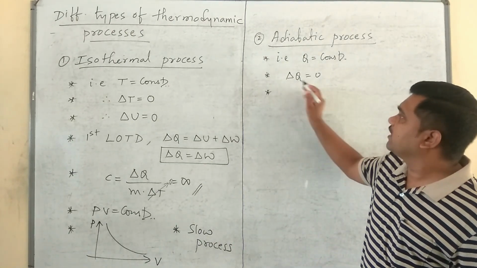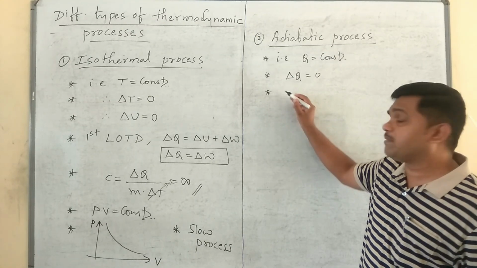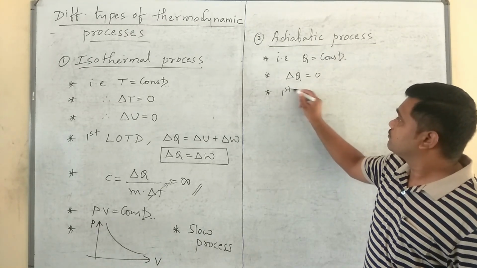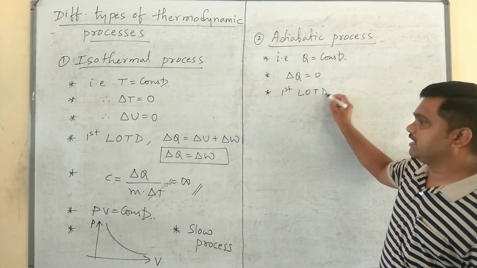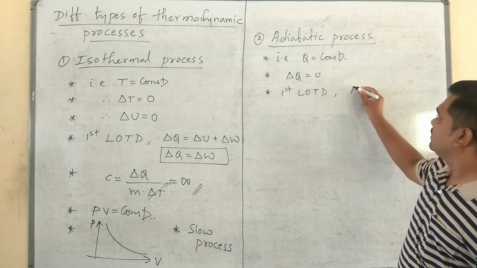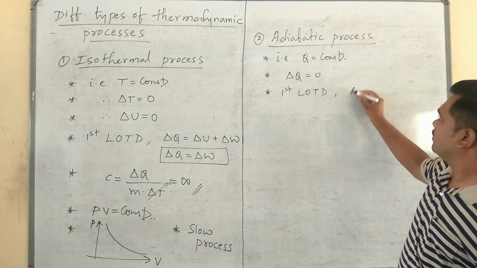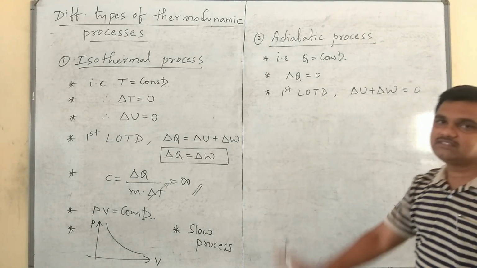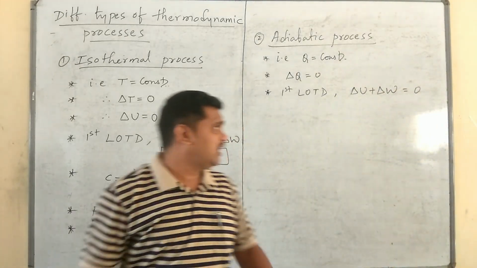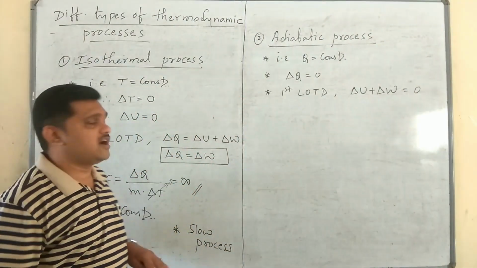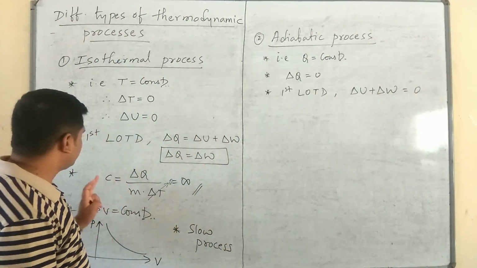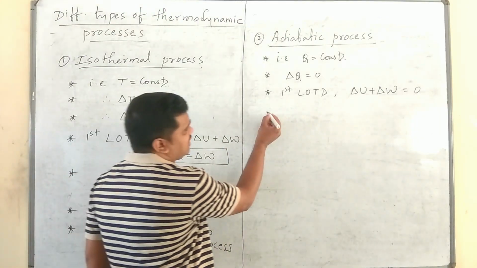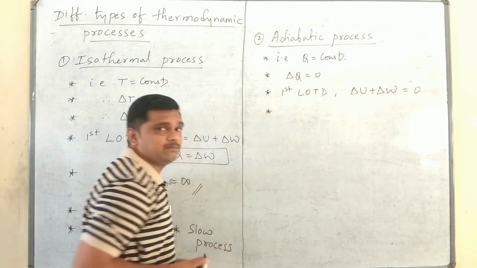Next, the first law of thermodynamics will become delta Q is equal to 0. Therefore, delta U plus delta W is equal to 0. So this is the form taken by the first law of thermodynamics. Next, what is the value of specific heat capacity here?